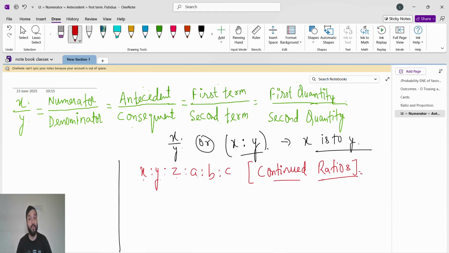In examinations they can ask, and they have already asked, questions on the continued ratio. We have to understand and remember a trick that is very easy and can be solved in just one step. I know there is a traditional method which they use in your school and colleges to teach you. But here we don't use the traditional method. Why? We have just 120 minutes to solve 100 questions, so we have to learn more and more tricks rather than the traditional method.